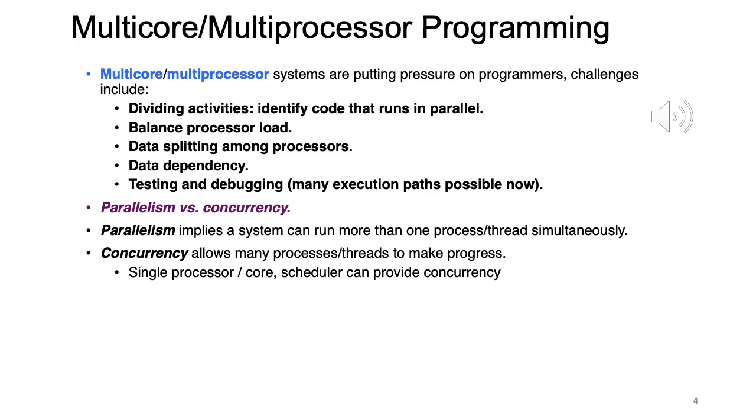Next, we talk about the difference between parallelism and concurrency. Okay, so many times these terms are confused with each other. So are they the same? Are they different? What is the deal with these terms? So first let's look at parallelism. What is parallelism? This implies a system can run more than one process or thread simultaneously.